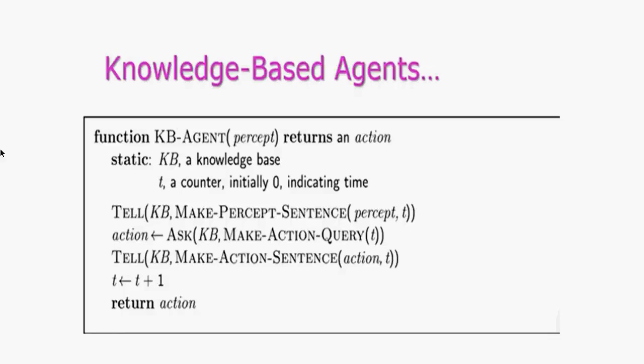So this is a small pseudocode for you to understand even more. In the pseudocode, as I told you, there are some formal languages like tell and ask, so these have been used in it. Okay, right. So the KB for the current world situation is going to take an action. It's going to be represented in the form of a function. The knowledge base is represented as KB, and there is going to be a timer that is going to be a set of values from 0 to n.